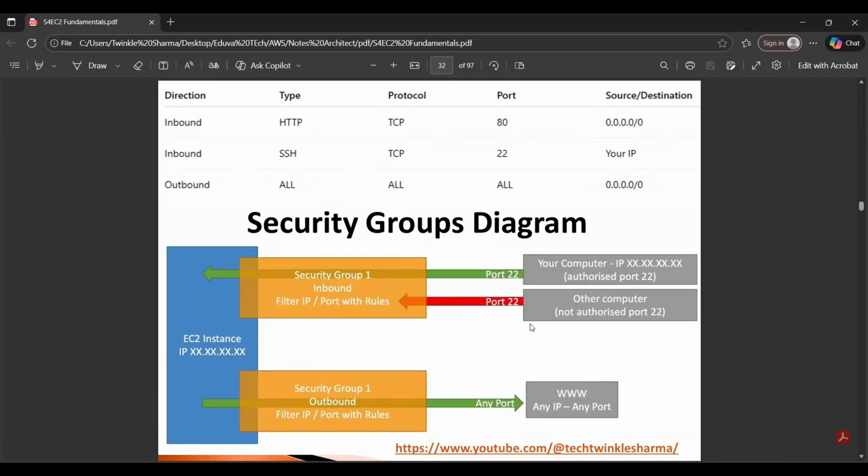So let me show you that. This is our instance, and here we have two security groups. First is our inbound rules and second is the outbound rule. This IP address is allowed by this security group, so it is allowed, and other computers are not authorized. That's why they are not allowed to come into your instance. And the outbound rule is that you can go to any IP and any port, right?